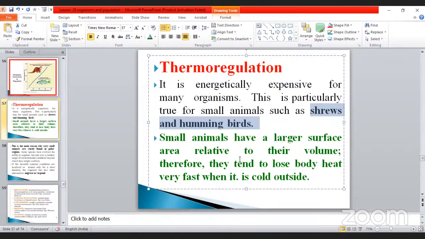So the liberation of heat also depends upon the intake of food, isn't it? A small animal takes only a small amount of food. If the heat is lost very fast, they have to take more food, so they have to fly around, and at that time energy is also lost. These are the things.